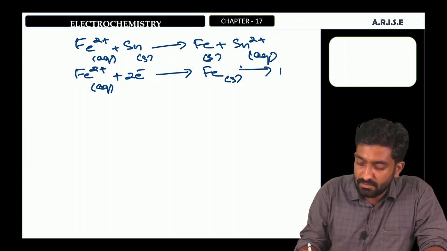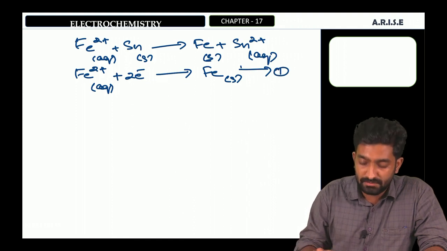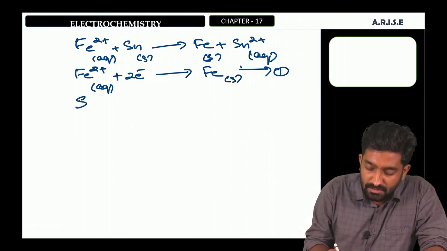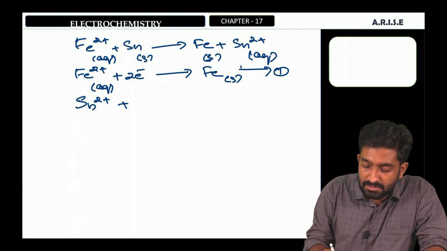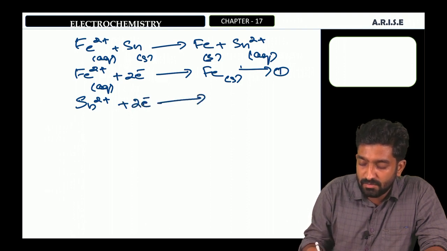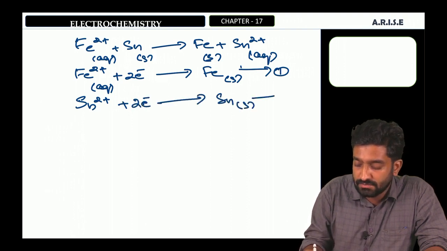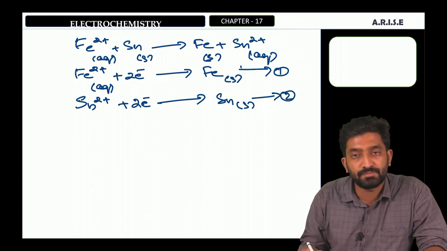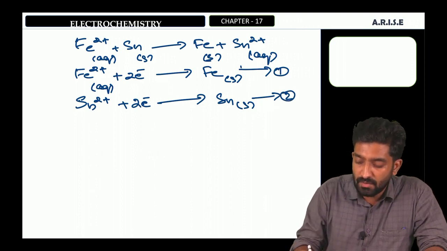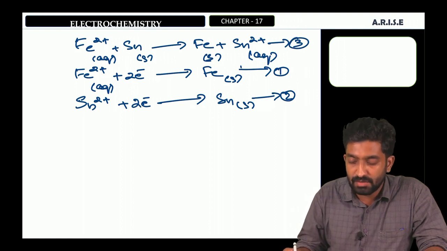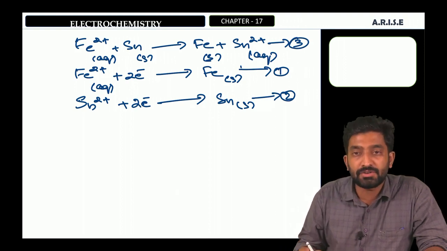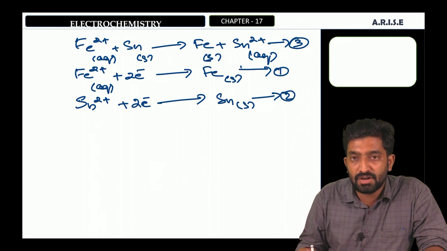This equation we can denote as 1. Then Sn2 plus accepts 2 electrons and will become Sn solid. This is equation 2, and the overall reaction is equation 3.